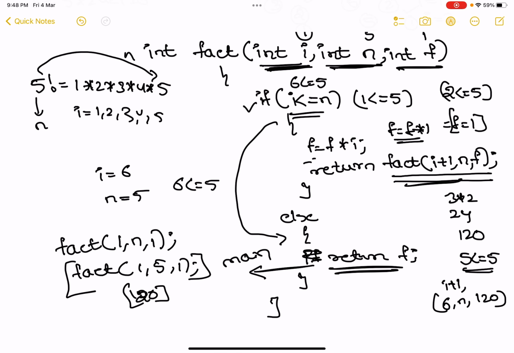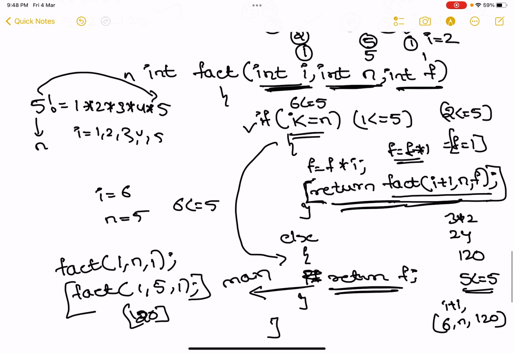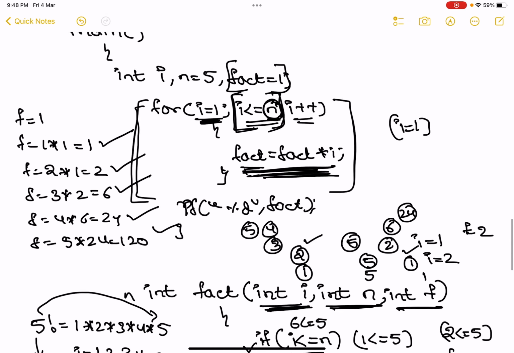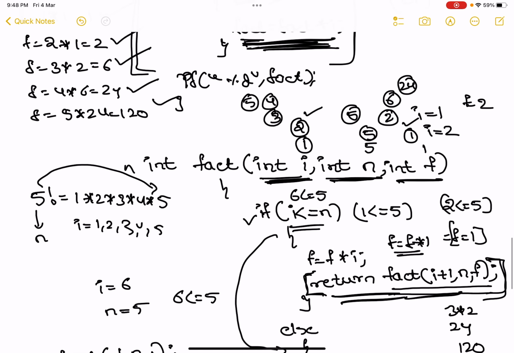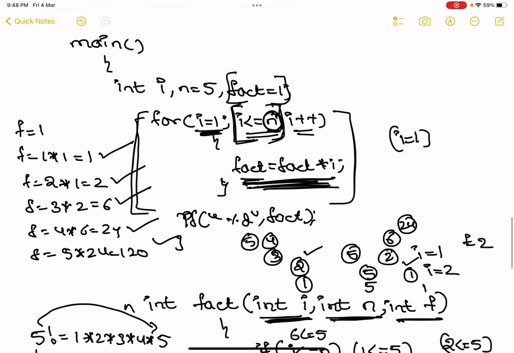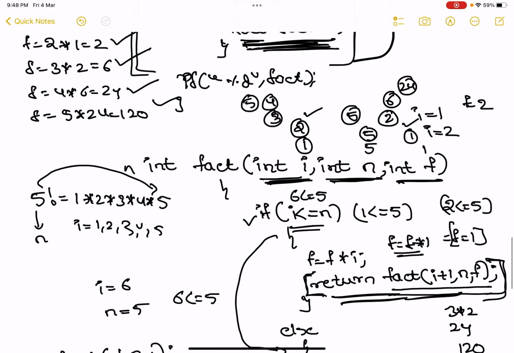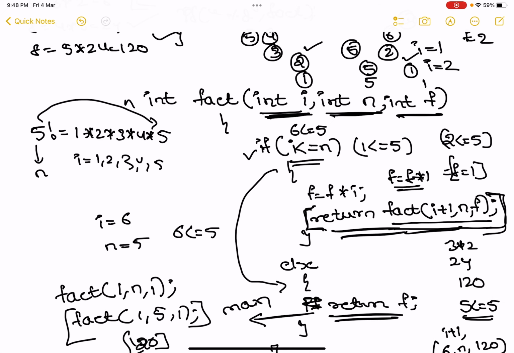This is also recursion, the reason is my function is calling itself. According to the definition, a function calling itself is a recursion, and here I am calling my function. This particular thing is called forward recursion, and this is nothing but a simplified format of a for loop. So don't be afraid of recursion, it's a very simple concept, just understand how to use it. So this is what I wanted to tell in this video.